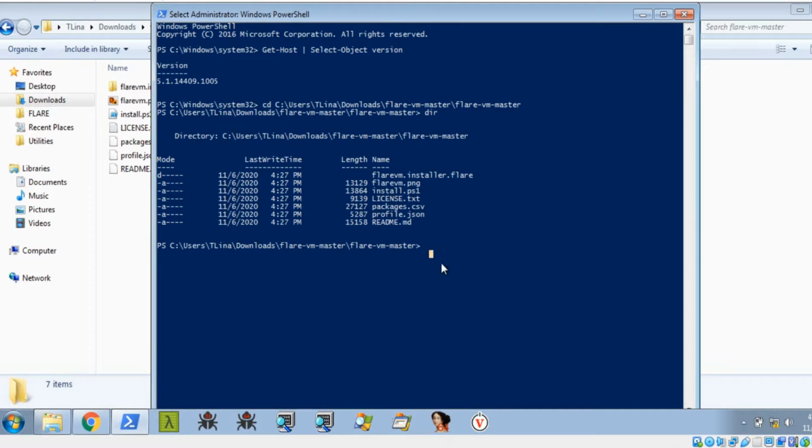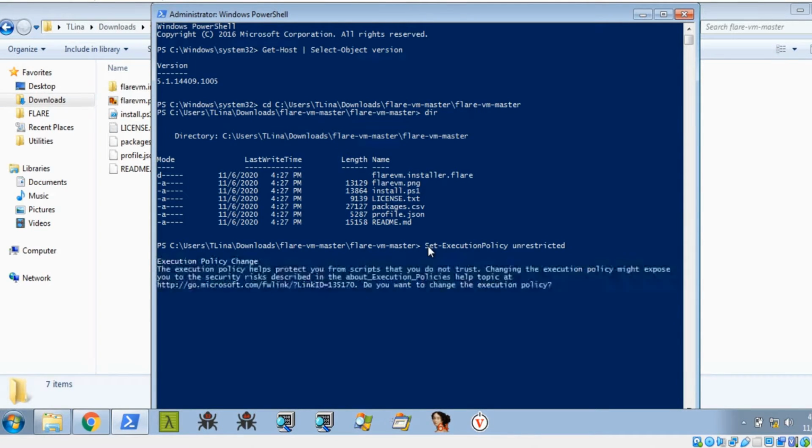Before installing FLARE VM, we need to set the execution policy. Type Set-ExecutionPolicy Unrestricted and press enter. You need to type Y for yes.